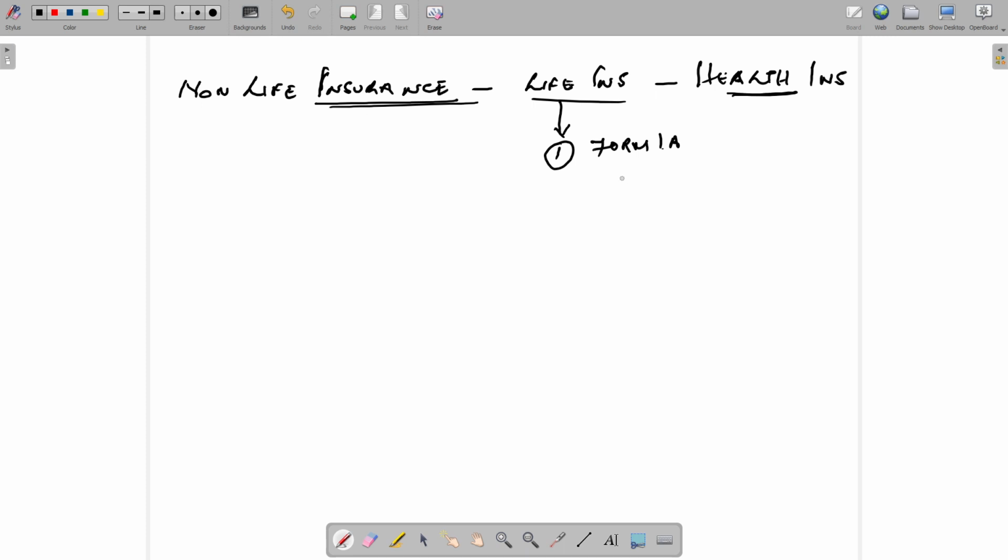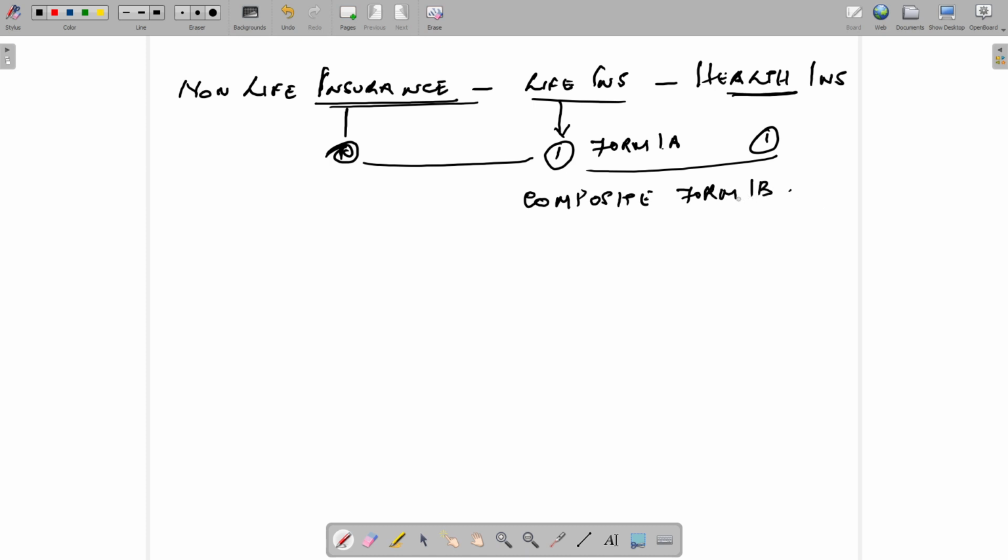Similarly, an agent can work with one life, one non-life, and one health insurance company. This is what we call a composite agent, and they have to submit form 1B.